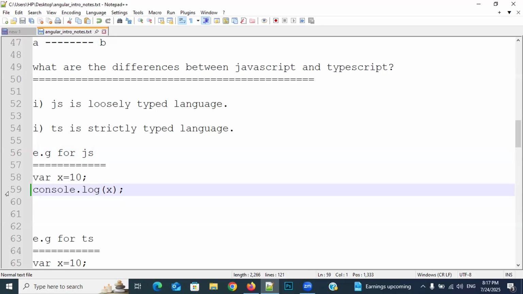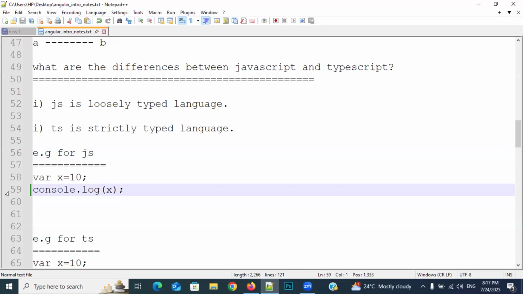Okay, right. Var means what? It indicates that we are going to declare a variable. X is the variable name, and I have assigned the value as 10. Now I am printing that X in the console area, console.log(x). Respond everybody, what is the output I will get?